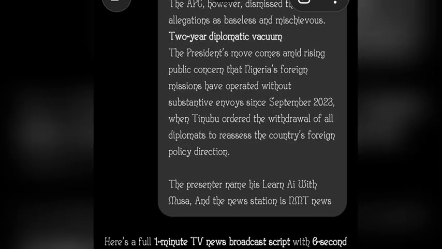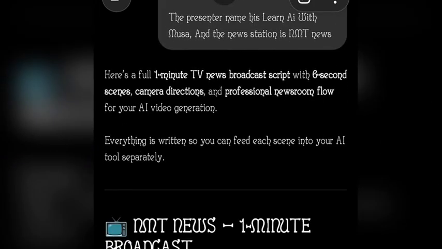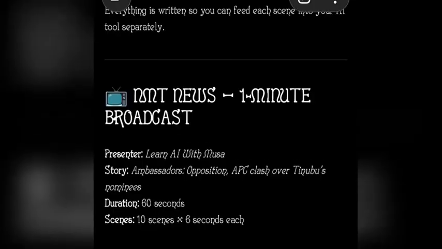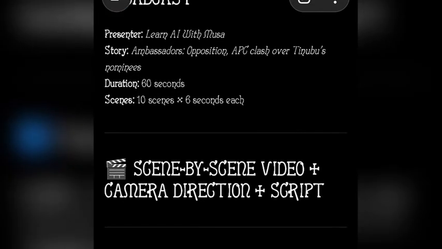By the end of the prompt, I said the presenter name is Learn AI with Musa, and the news station is NMT News. I gave it to ChatGPT like that, and after all that, ChatGPT wrote everything for me. As you can see, it says NMT News 1 minute podcast. So presenter, story, everything in 30 seconds.